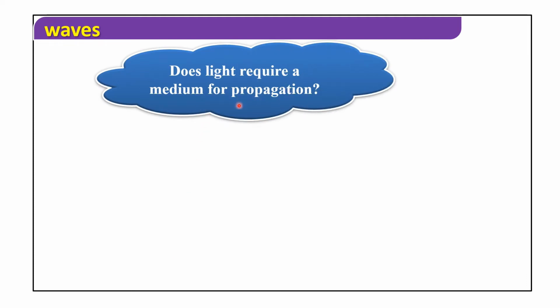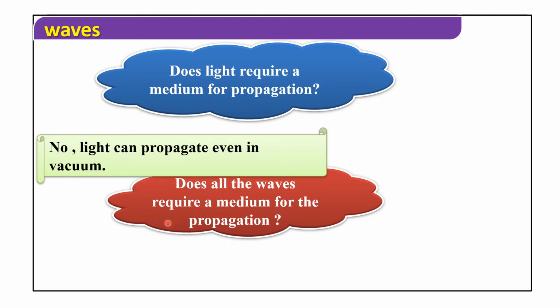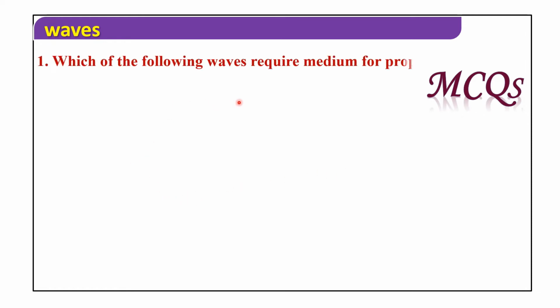Does light require a medium for propagation? No, light can propagate even in vacuum. Do all waves require a medium for propagation? No.